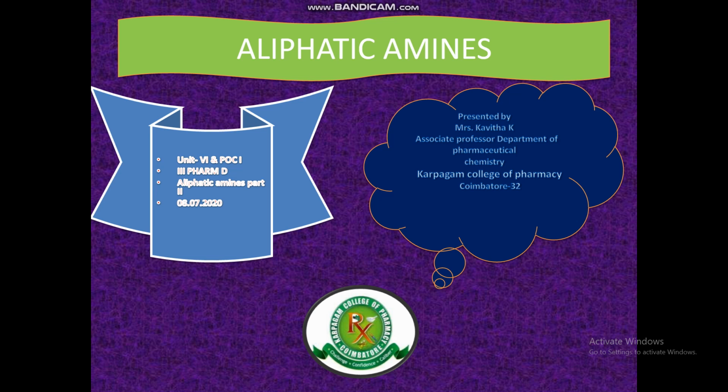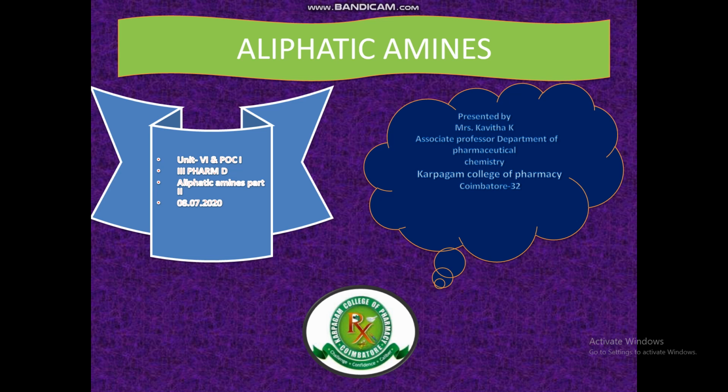Here, understanding the bonding characteristics of the nitrogen atom is a prerequisite to our study of amines. Nitrogen is a member of group five of the periodic table. It has 5 valence electrons. It will form 3 covalent bonds to complete its octet of electrons. Nitrogen has the atomic number 7.